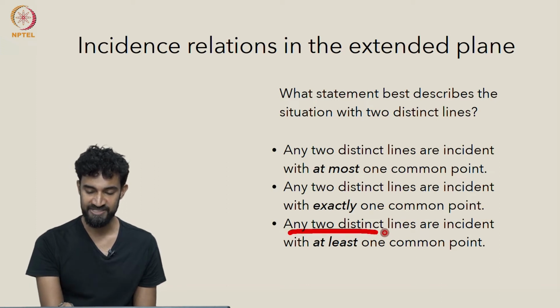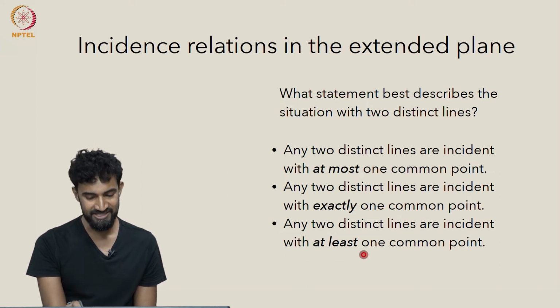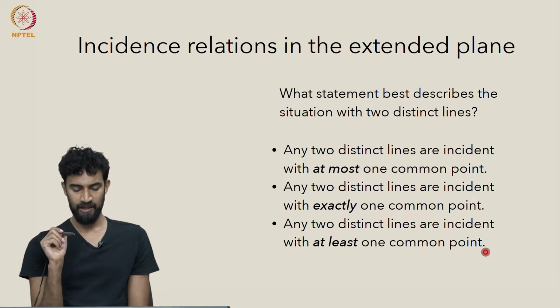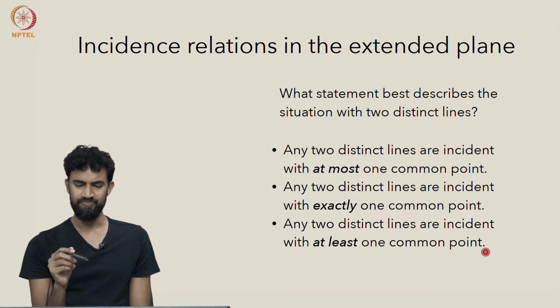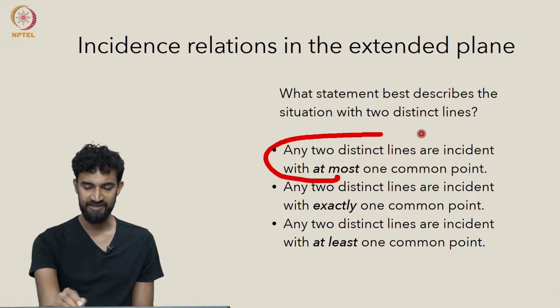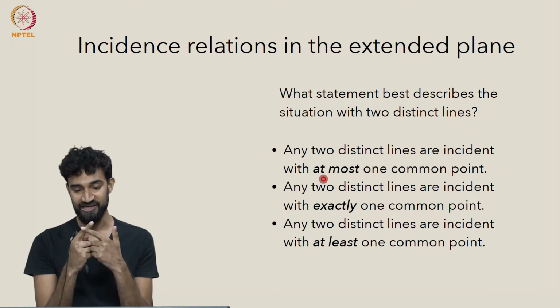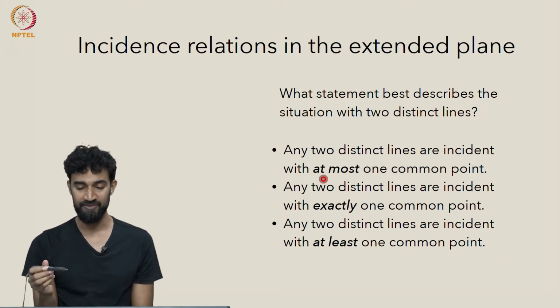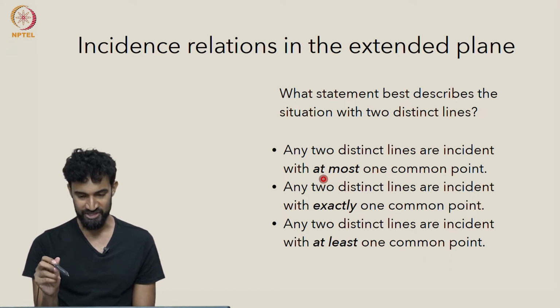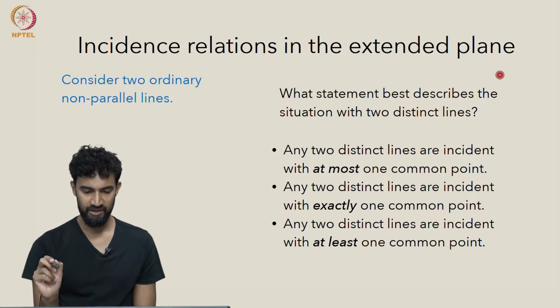Or that any two distinct lines are incident with at least one common point. So back in the Euclidean plane, this was true. Any two distinct lines could be parallel or they could intersect, so they'd have at most one point in common. So now what's the situation in the extended plane?